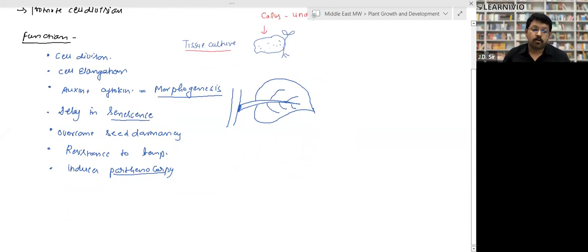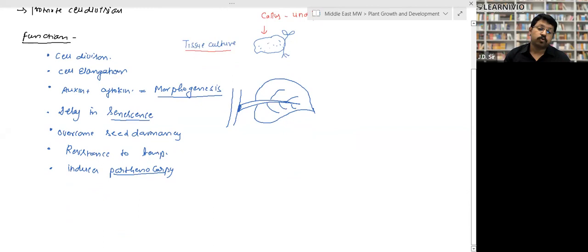They are responsible for overcoming the seed dormancy. Means the seed remains inactive, and whenever we put the auxin, the seed comes out of the inactive mode, and they come out of dormancy and they germinate.